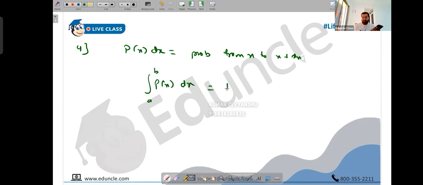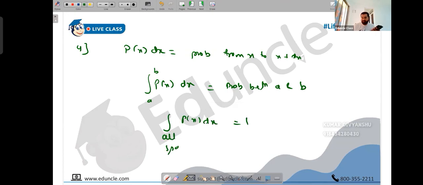You can say from A to B, this is the probability between A and B. And the integration of P(x) dx, we have learned, equals 1 over all space. All space does not necessarily mean minus infinity to infinity. They have to give us the confinement area. So the integration of probability in that confinement area will be done. We have learned this before. That's fine.